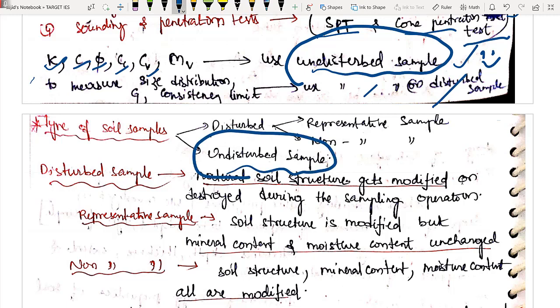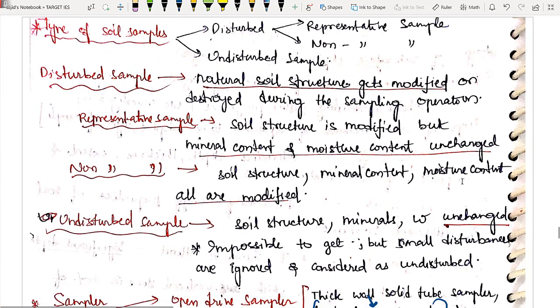See, undisturbed sample is a hypothetical concept. In reality you can never have 100% undisturbed soil sample. क्यों? Because whenever you are excavating, obviously you are disturbing the soil to some extent, right? So थोड़ा बहुत minute difference रहेगा, but we are ignoring this minute disturbance and we are taking it as undisturbed soil sample. ठीक है, so let us read the definitions also so that you will be perfect.